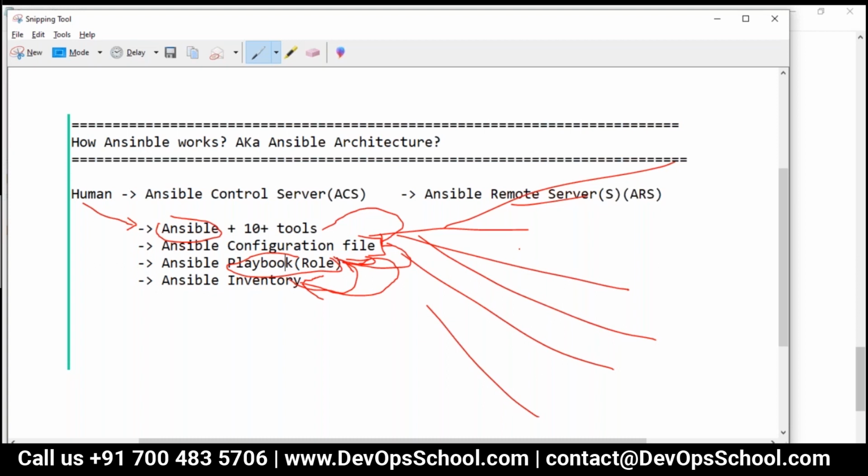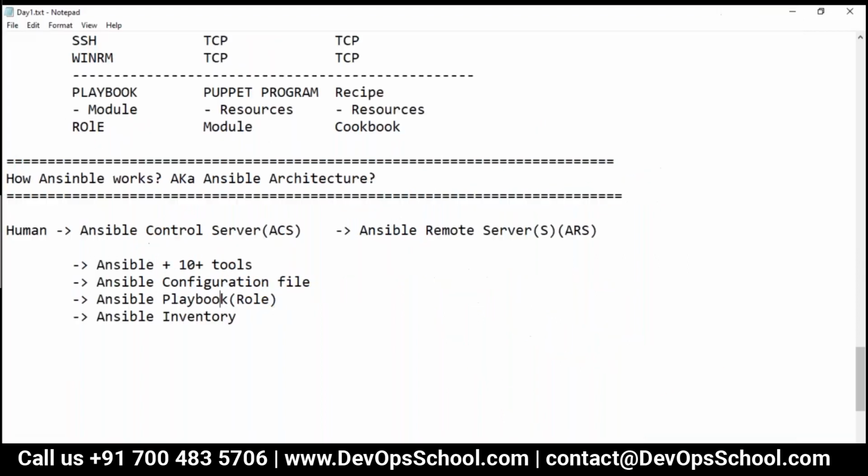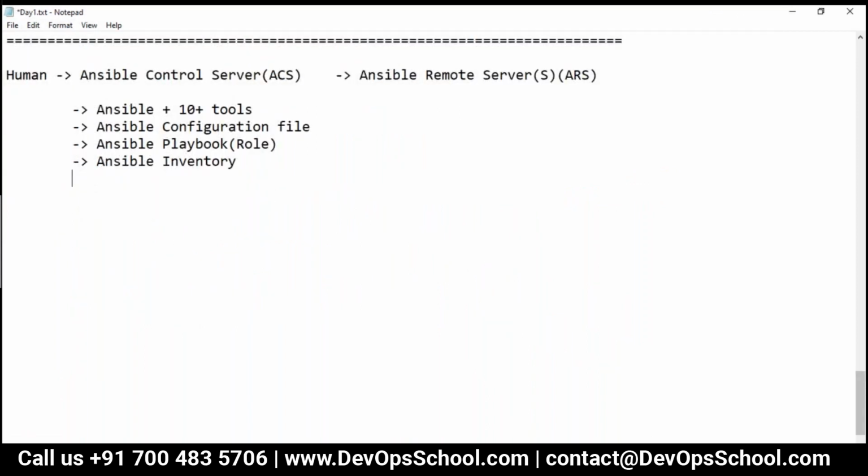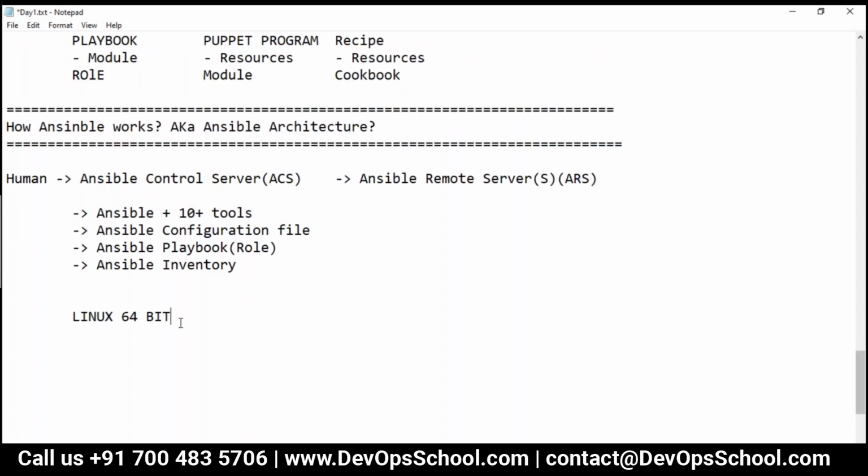Rajesh, yes. Okay, so now this is the Ansible architecture. Here understand a few things. This has to be Linux. It cannot be Windows. Linux and 64-bit only. But in ARS, it can be any, Linux or Windows, anything. No problem in it.